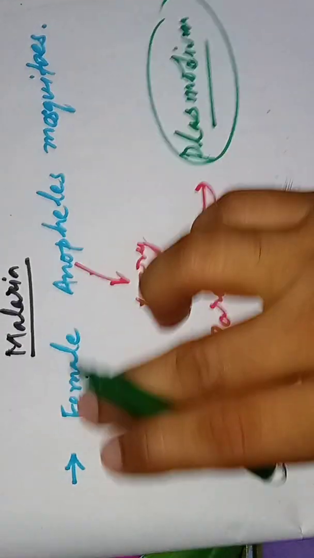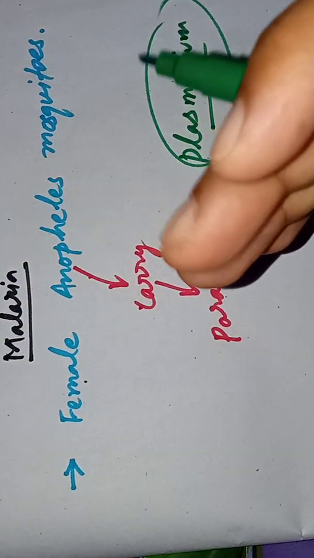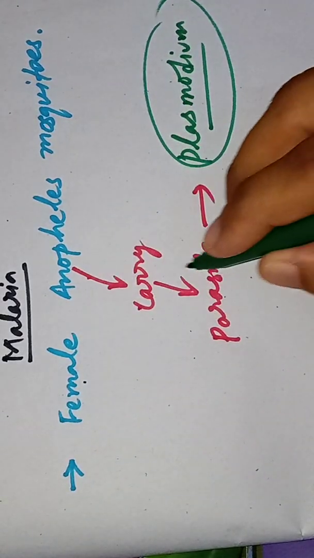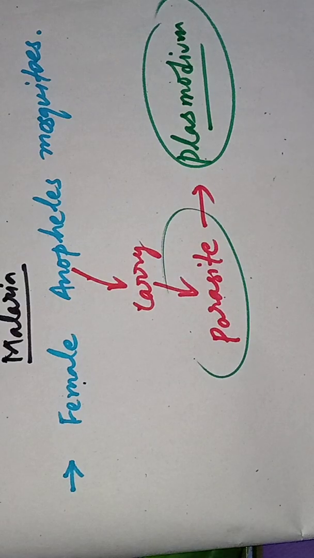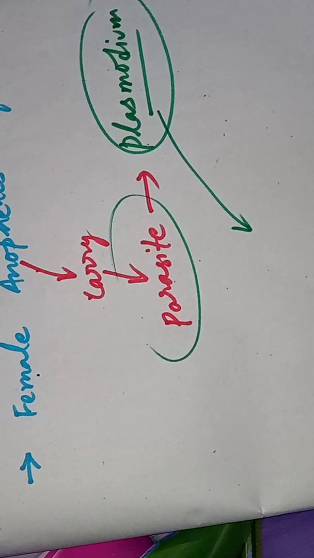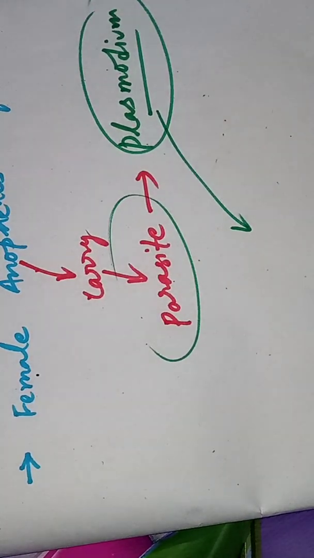So when female Anopheles mosquitoes take these pathogens into themselves, they carry this parasite plasmodium, and when they bite a healthy person, you know what will happen? This plasmodium will enter the blood of that healthy person, causing malaria. So this causes malaria.